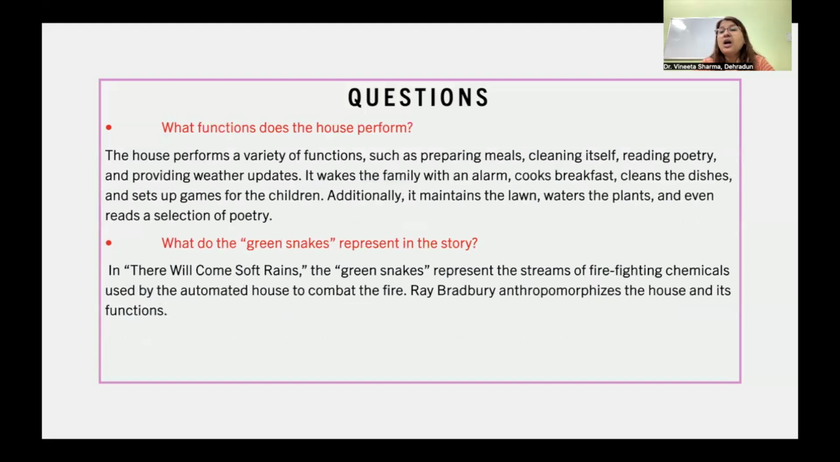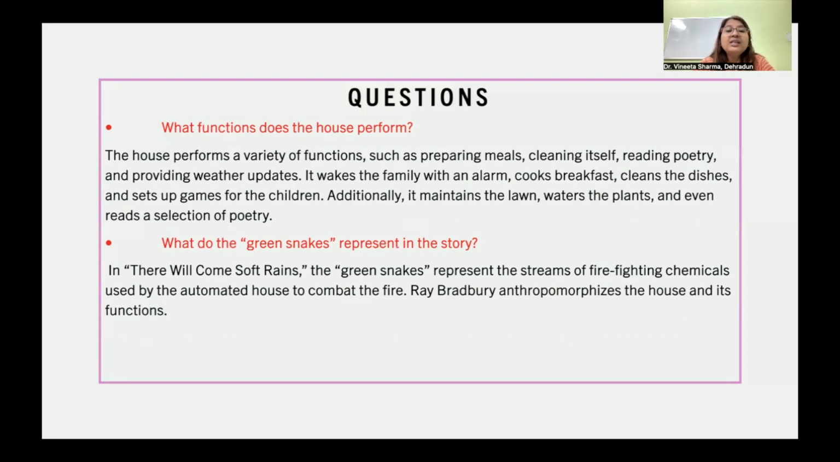What functions does the house perform? The house performs a variety of functions such as preparing meals, cleaning itself, reading poetry, and providing weather updates. It wakes the family with an alarm, cooks breakfast, cleans the dishes, and sets up games for the children. Additionally, it maintains the lawn, waters the plants, and even reads a selection of poetry.